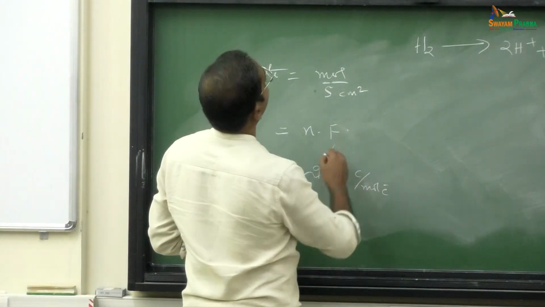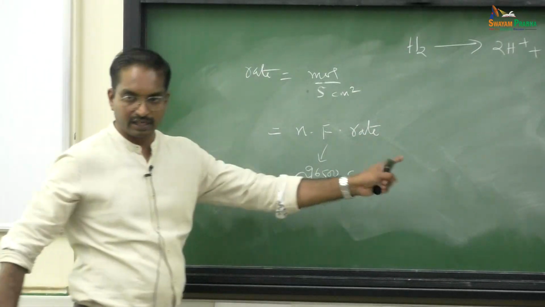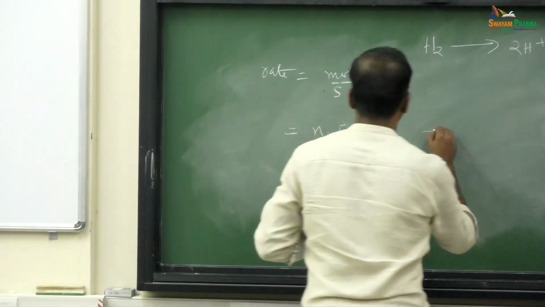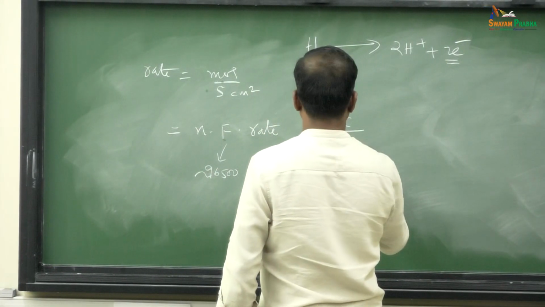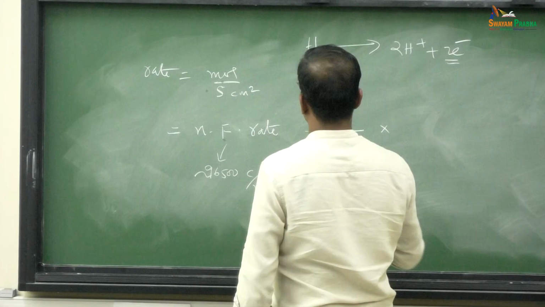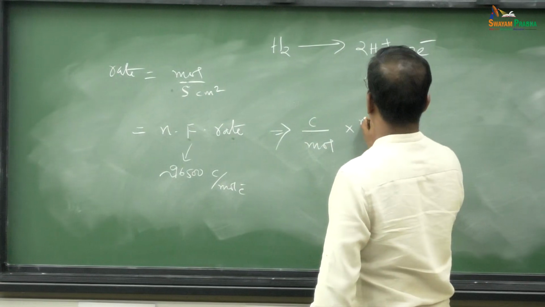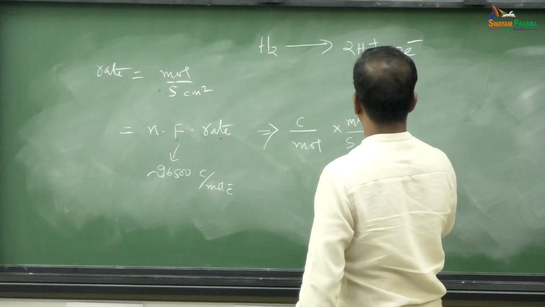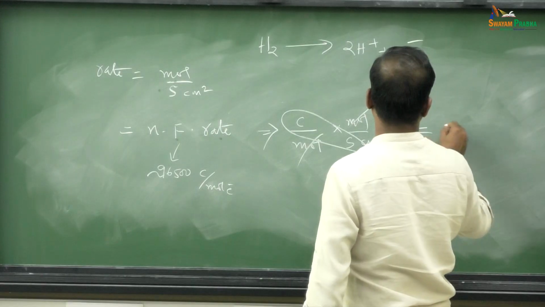NF, rate of the reaction, rate. Now, let us look at the unit of this. N is a number, forget about it. Faraday has a unit of coulombs per mole, multiplied by rate which has a unit of mole per second per centimeter square. So, now cancel. What is coulomb per second?